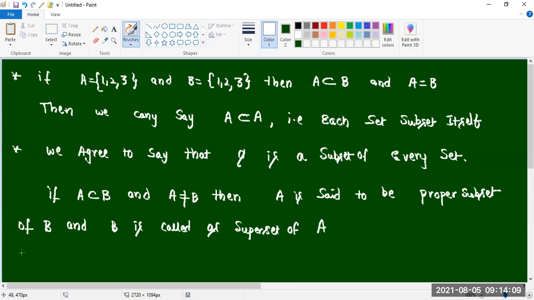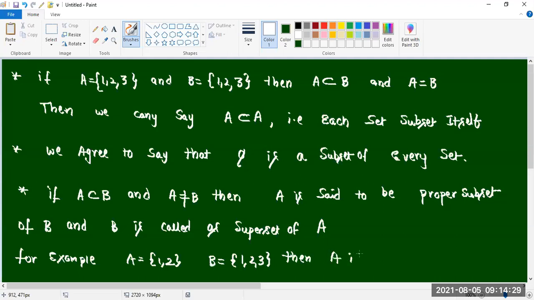Now see carefully. For example, A equal to {1, 2}, B equal to {1, 2, 3}, then A is a proper subset of B. Proper subset means all elements should not be there in this subset.